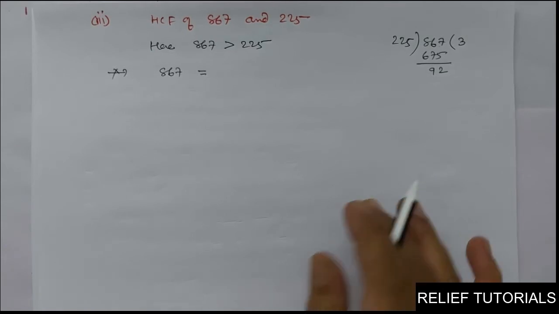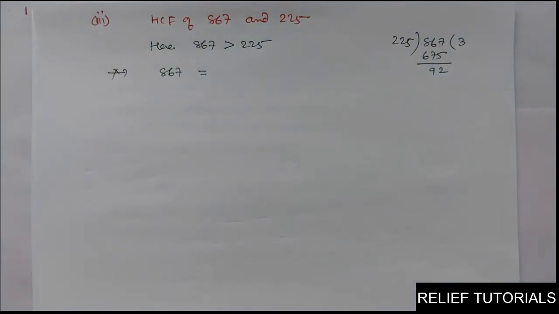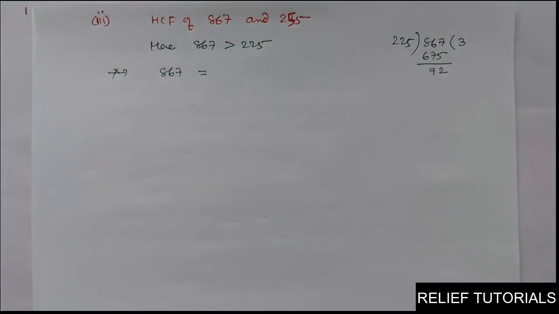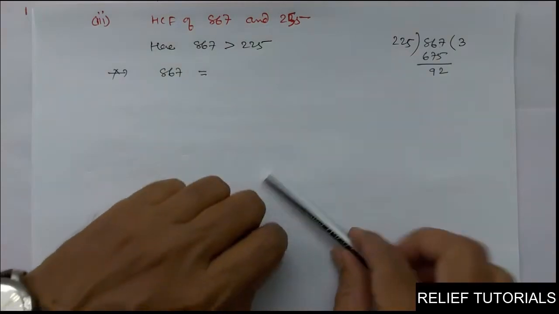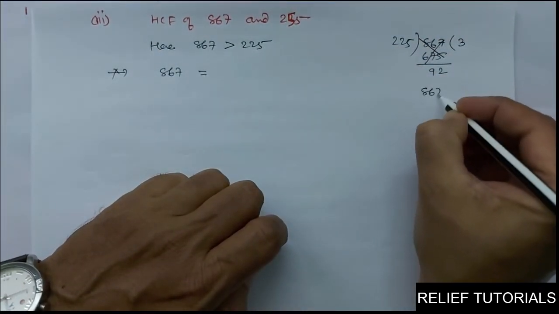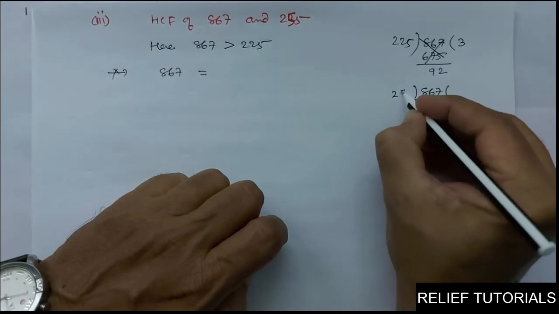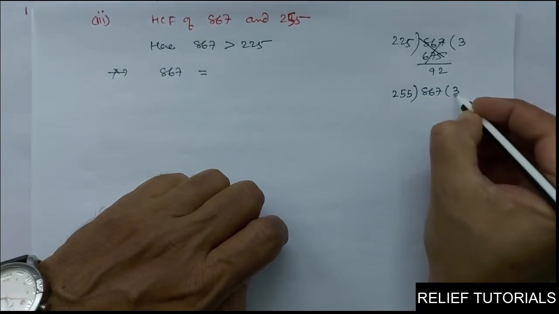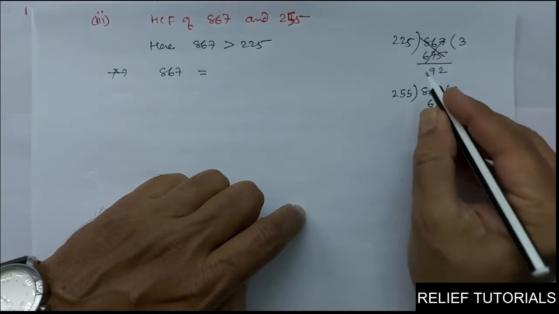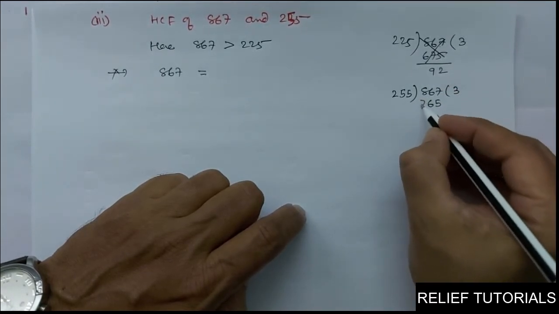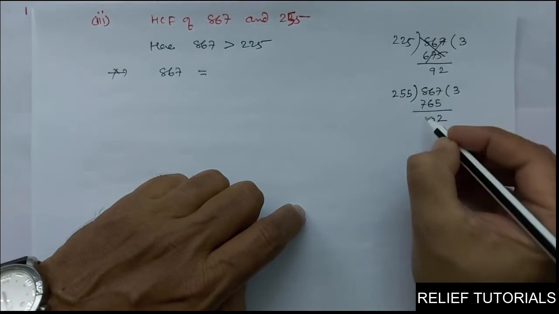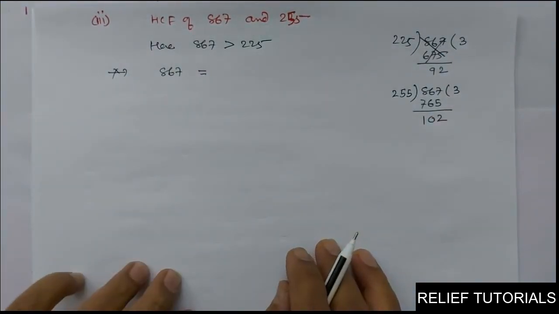See, I have made a little mistake. It is not 225, it is 255. Sorry, it is 255. So 867 divided by 255, 3 times it will go. 5 threes are 15, carry 1. 3 fives are 15 and 1 is 16, 6 carry 1. 3 twos are 6 and 1 is 7. 765. So 7 minus 5 is 2. 6 minus 6 is 0. 8 minus 7 is 1. So 102 is the remainder.